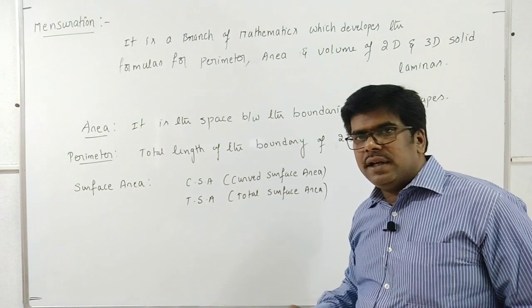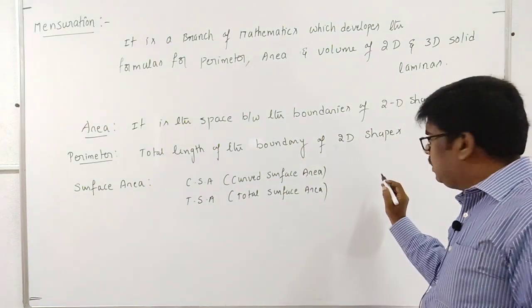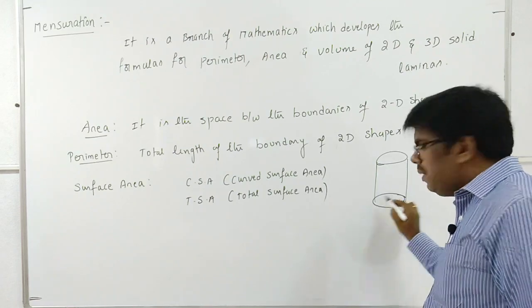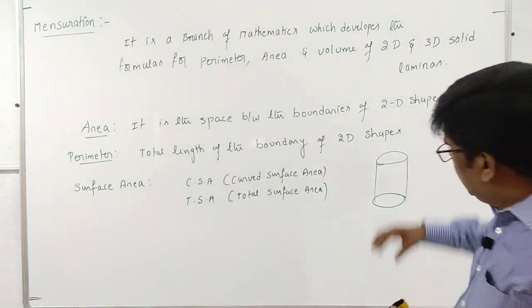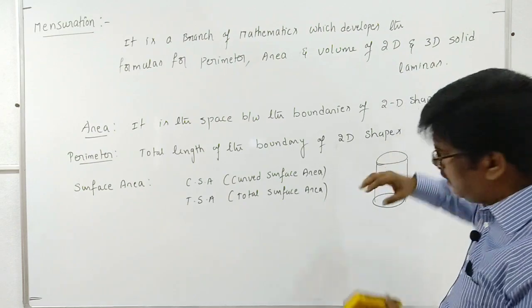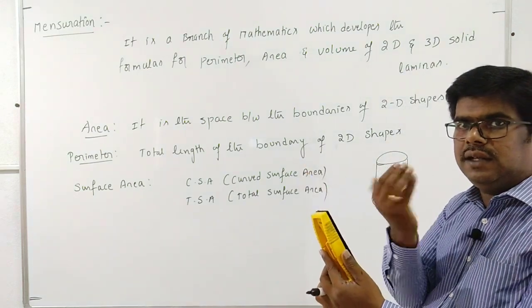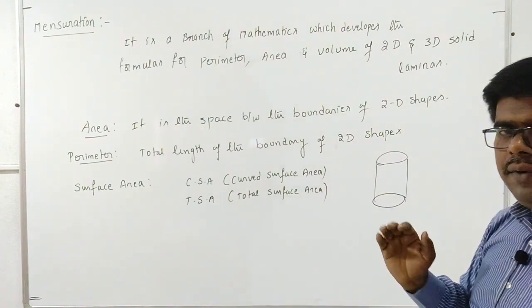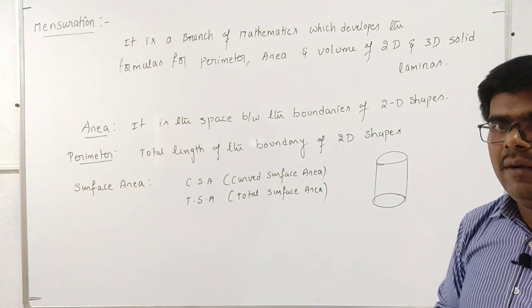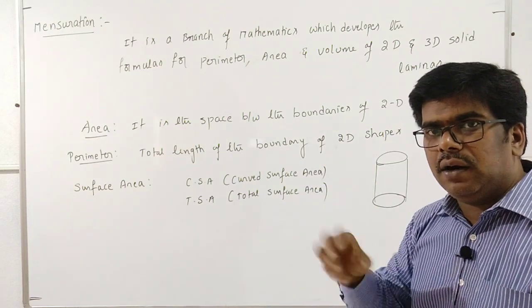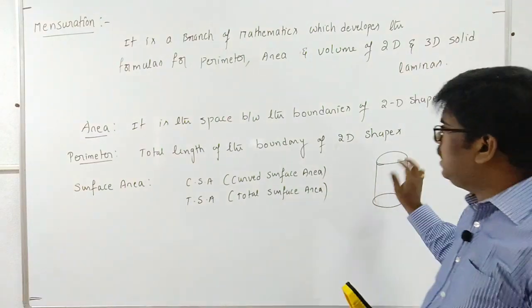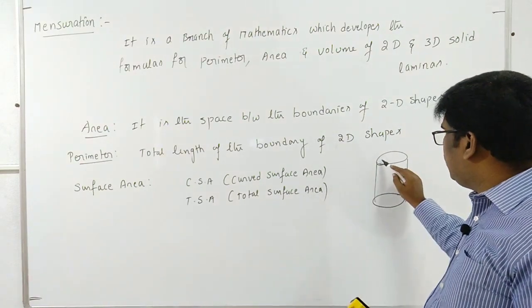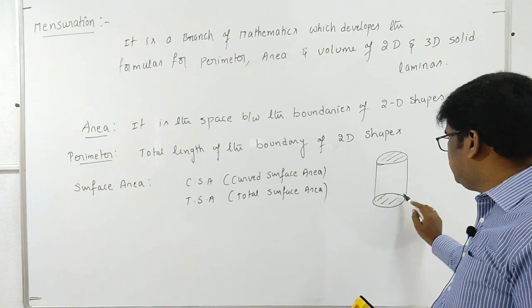Curved surface area means, for example, if you take a cylinder, which is a three-dimensional lamina, the surrounding surface of this body is what we call the curved surface area. So the surface area of the curved part of the solid lamina is called the curved surface area. When measuring the curved surface area, we leave out the flat surfaces.